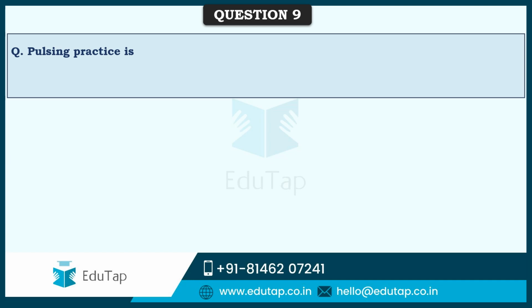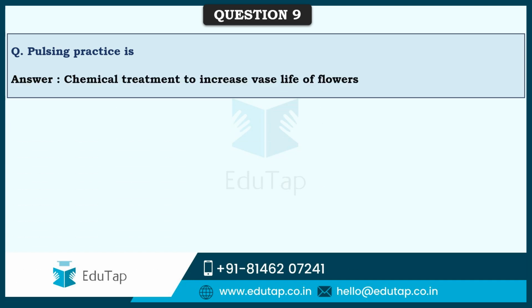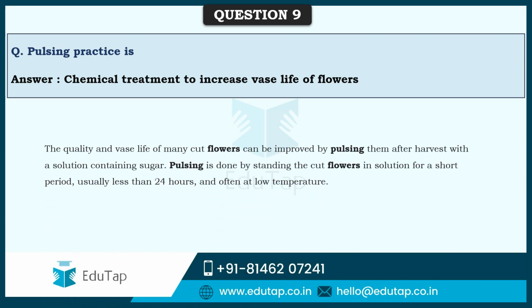So friends, pulsing practice is, what is pulsing practice? Here pulsing practice is nothing but chemical treatment that is given to increase the vase life of flowers. And how it is done? See, pulsing is done by standing the cut flowers in a solution for short period, usually less than 24 hours and often at low temperatures.